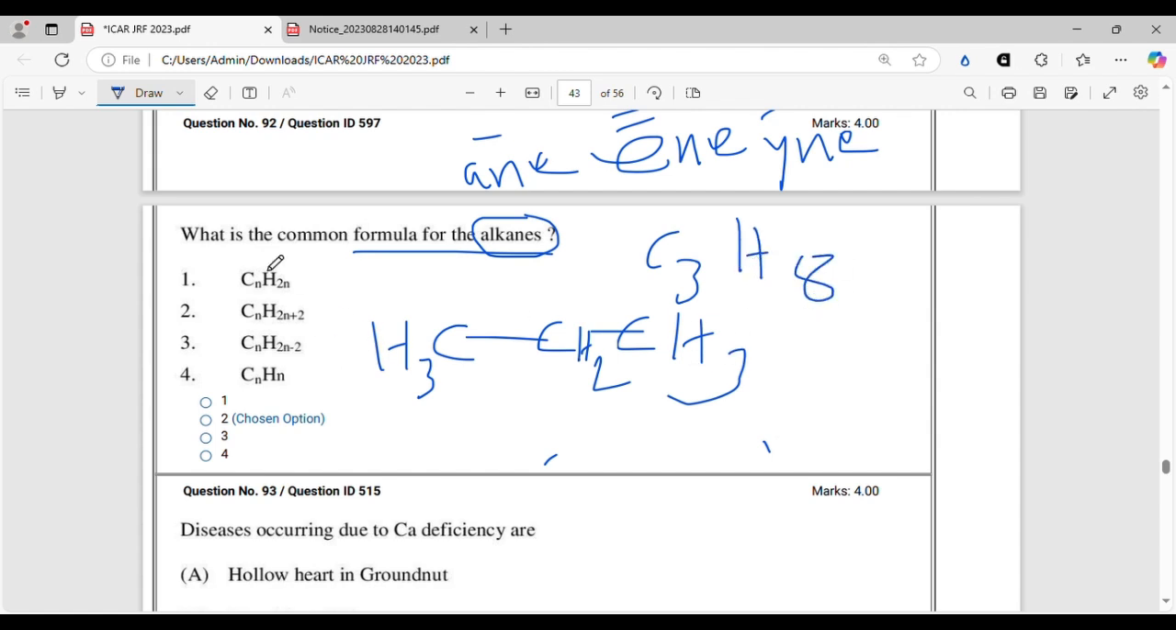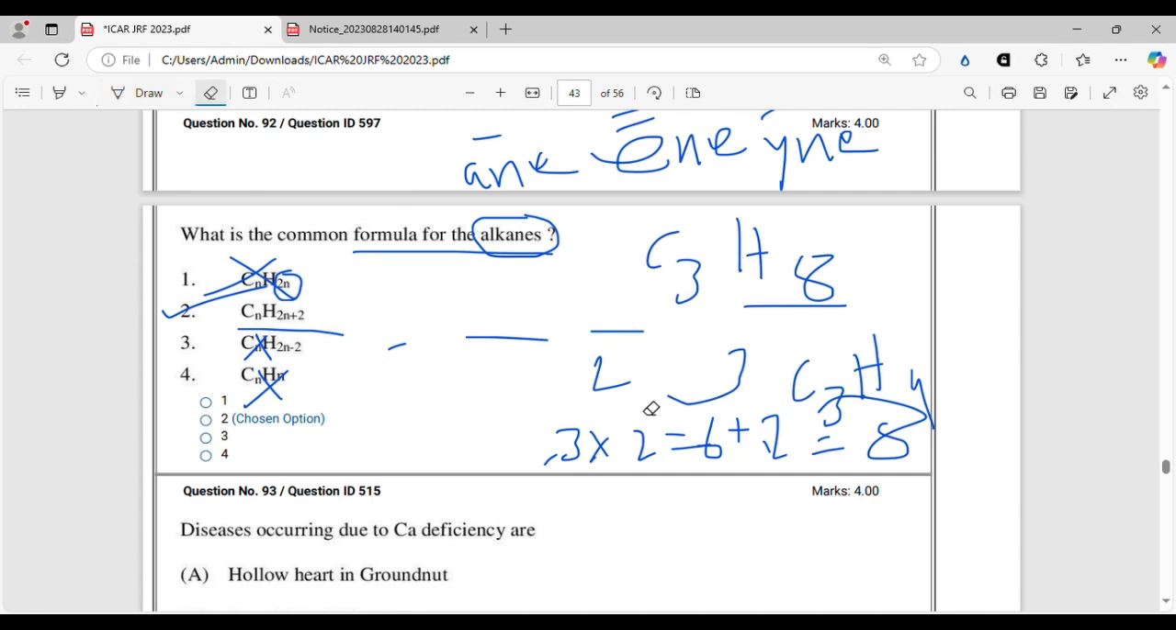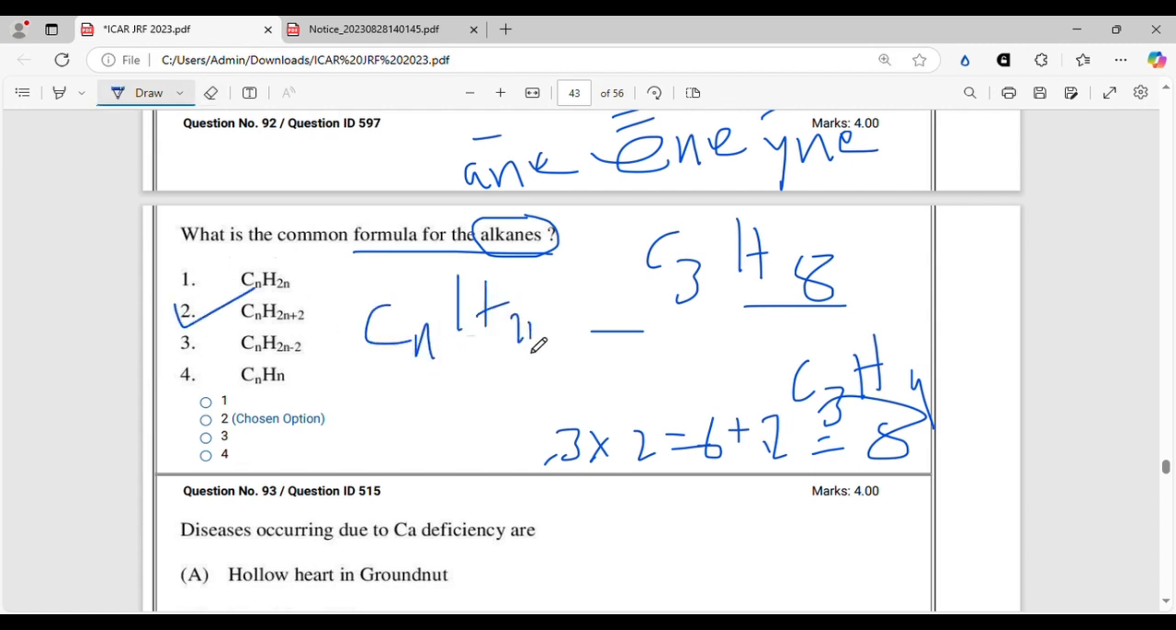So you can check it with all this. CnH2n means C3H6, that is not the formula, so it will not be the case. CnH2n-2, then it would have been C3H4, that is also not the case. And CnHn, C3H3 is not there, so it will be CnH2n+2. 3 into 2 means 6. 6 plus 2 is equal to 8. All right, so option 2 is the correct option. CnH2n+2. All right, option 2 is the correct option.